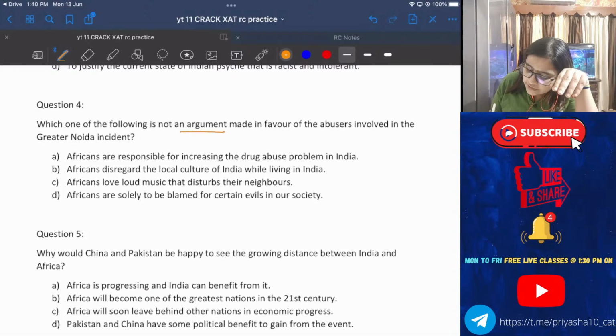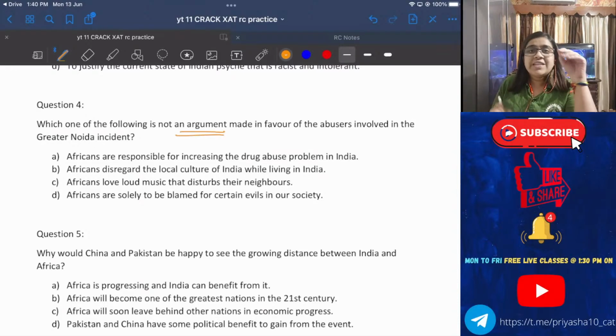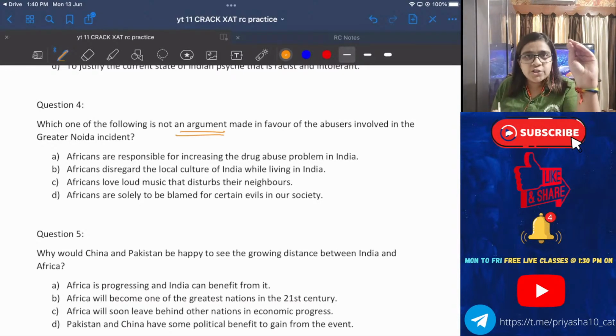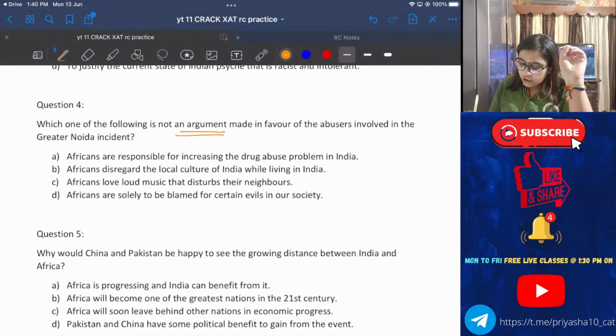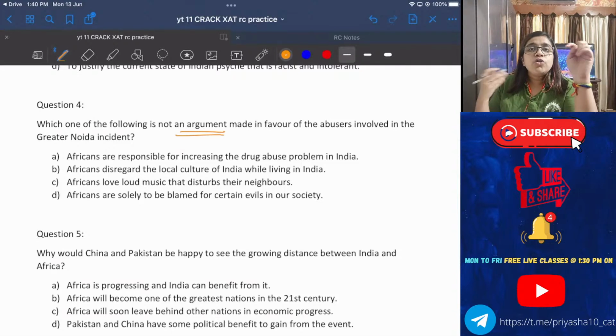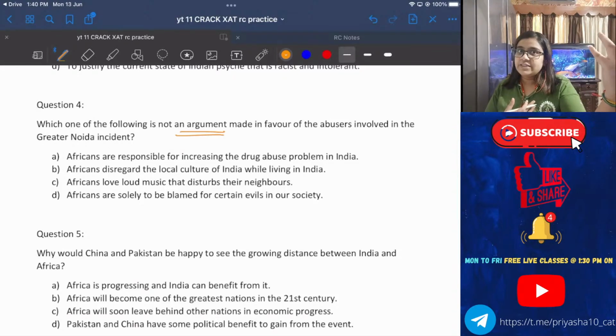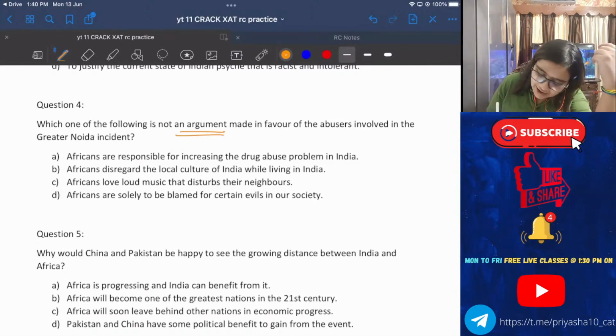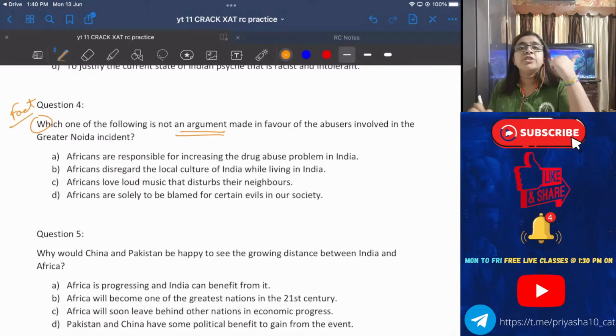The arguments are given to you, which means they are given in the passage also. Which one of the following arguments is not given in the passage? That means again a fact-based question. See, the reason I came up with this RC was to tell you how to choose it wisely.